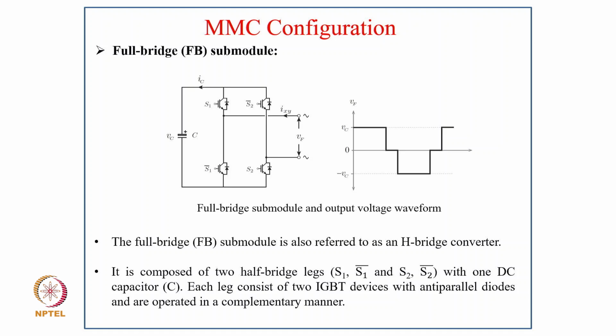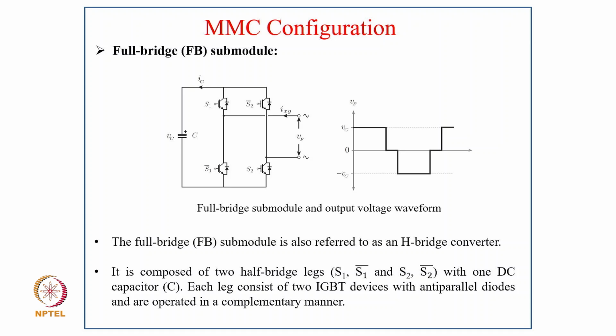Now the other configuration is the full bridge submodule. You can clearly see in the submodule that this is just like an H-bridge, and you get a very interesting 3-level waveform in the output as VF, which is shown in the figure. The full bridge submodule is also referred to as an H-bridge converter.